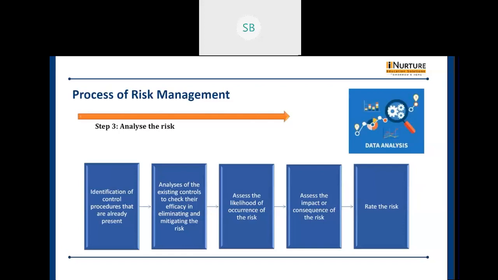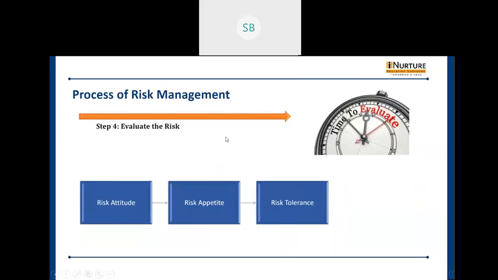Then we find its impact in terms of low, medium, and high. The last one is the evaluation of the risk. We studied risk attitude, risk appetite, and risk tolerance. Steps two and three, identify, analyze, and evaluate, are known as risk assessment. Now, any confusion in this part?